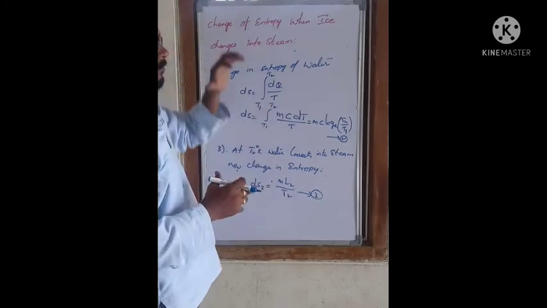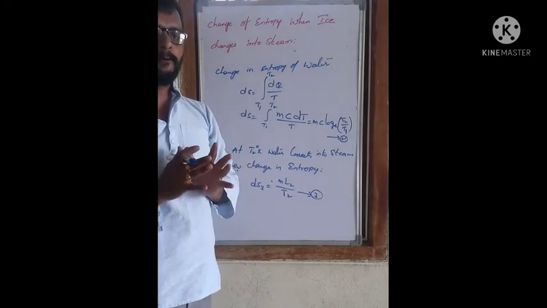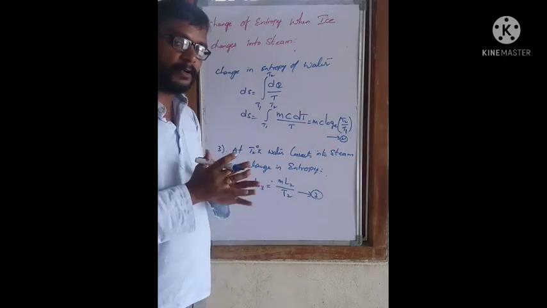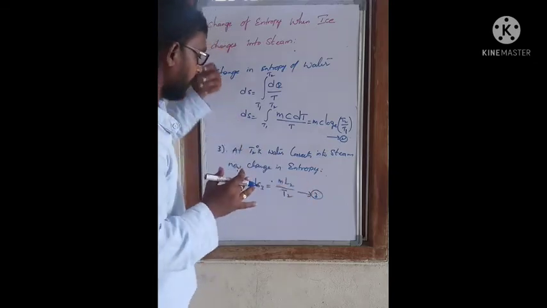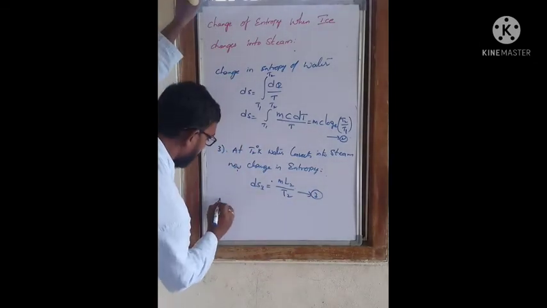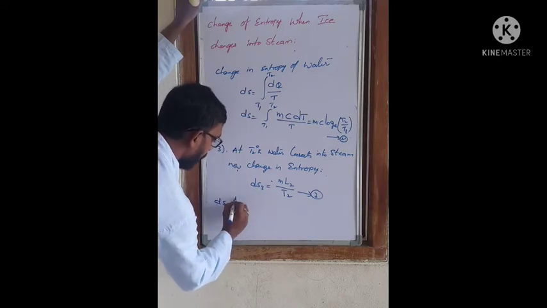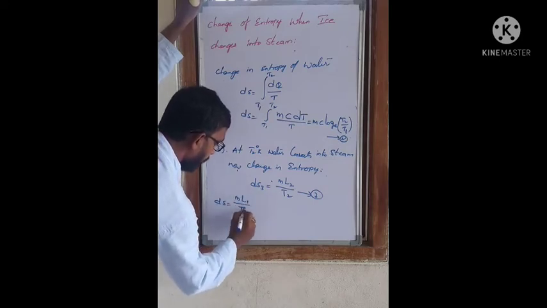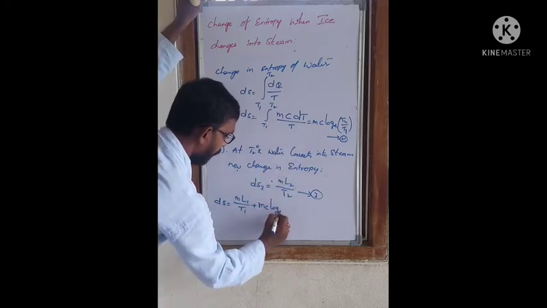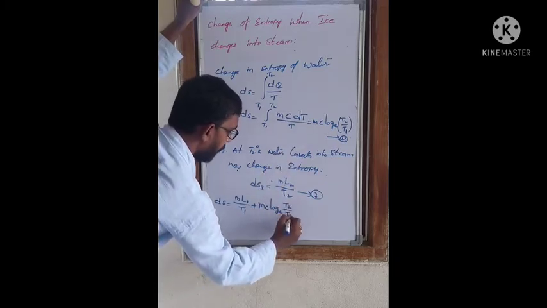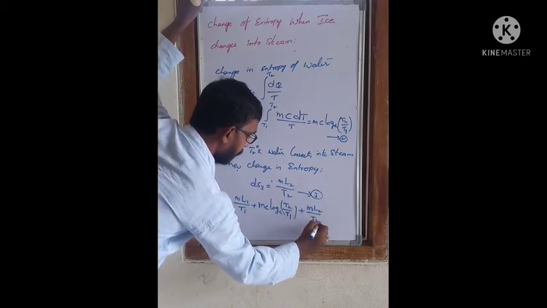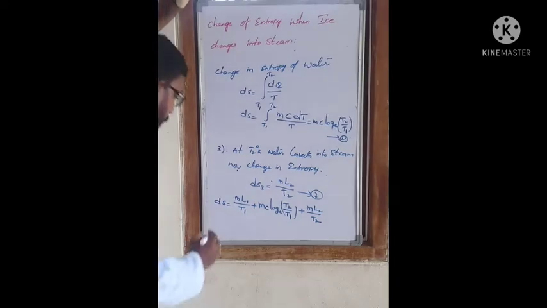So now the change in entropy for this whole process of conversion of ice into steam. Finally we write the total change in entropy, dS equal to mL1 by T1 plus mc log e T2 by T1 plus mL2 by T2.